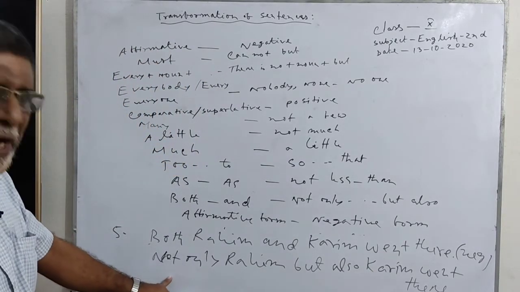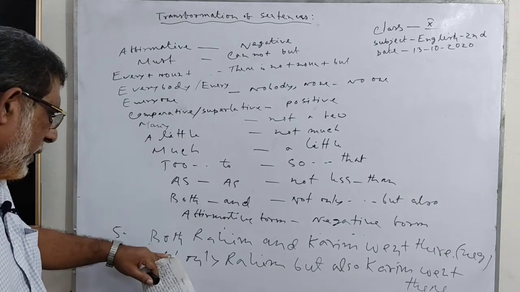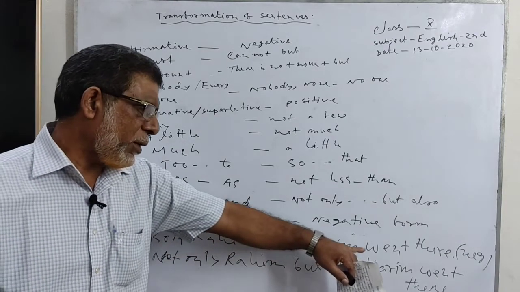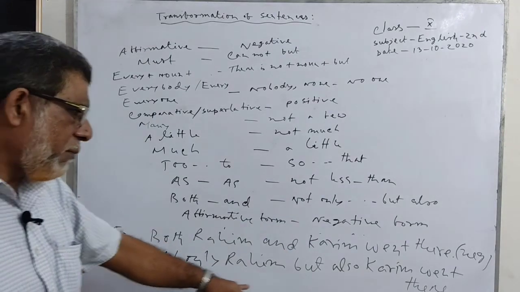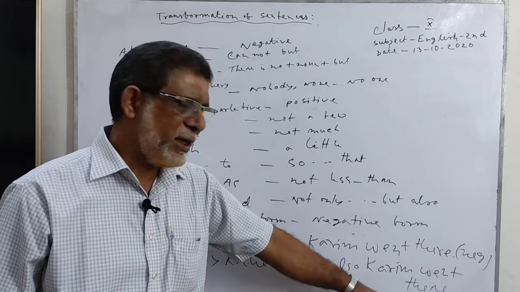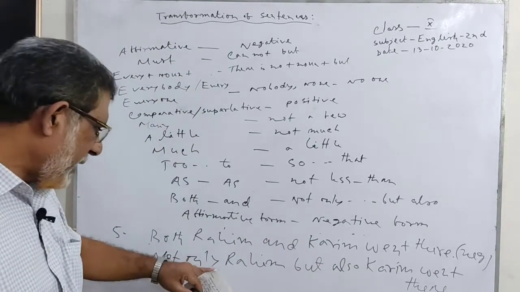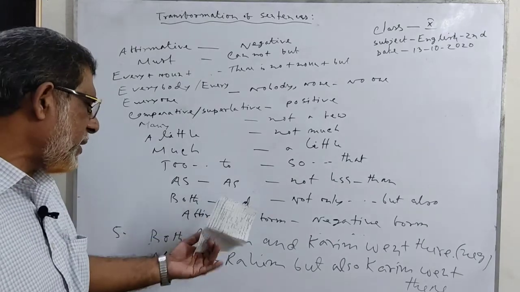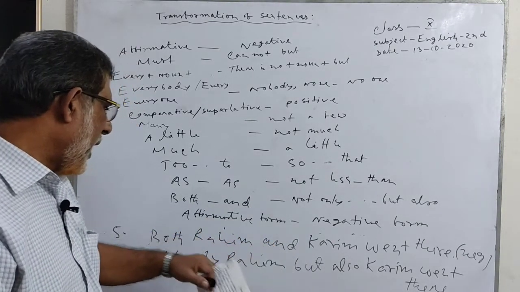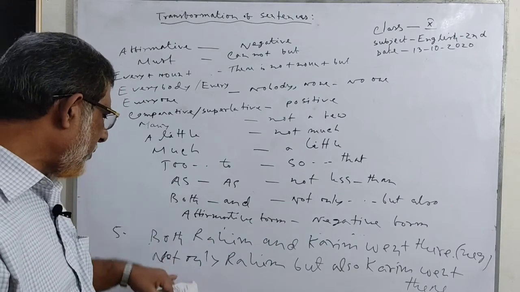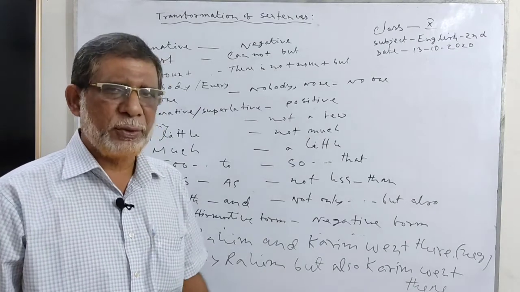This is the negative form. Both Rohim and Karim went there, affirmative sentence; not only Rohim but also Karim went there, negative sentence. When you change this negative sentence to an affirmative sentence, you use both dash dash and. When you change affirmative to negative, you use not only dash dash but also.